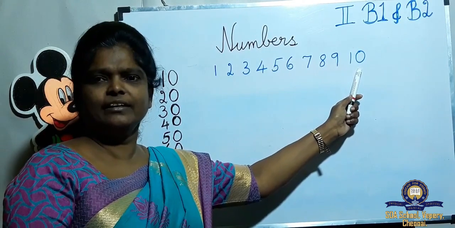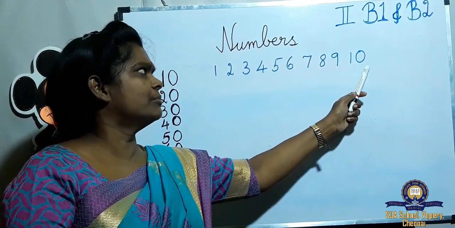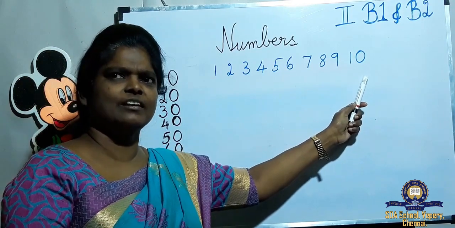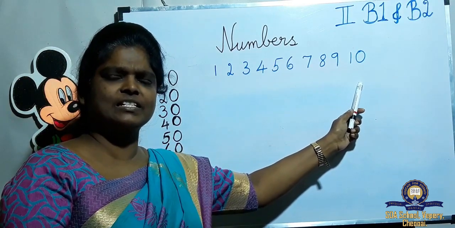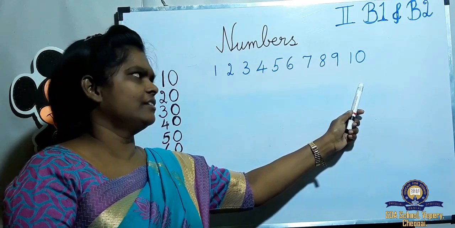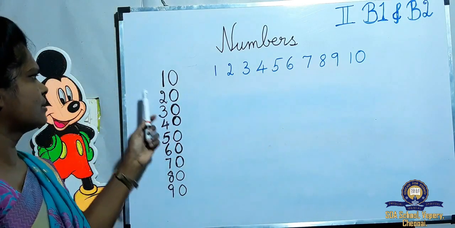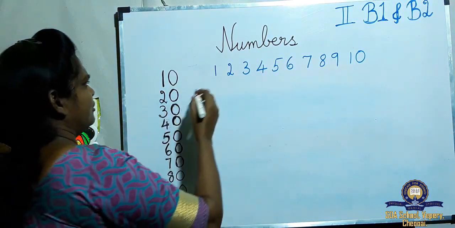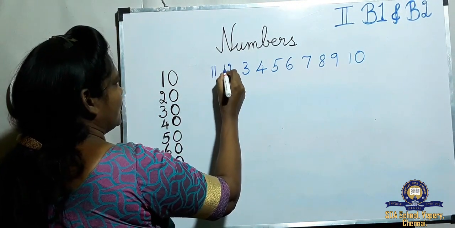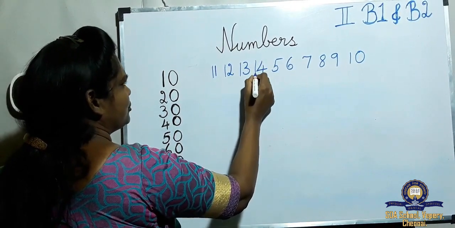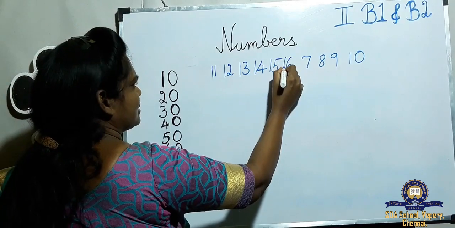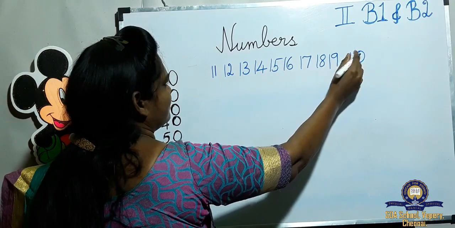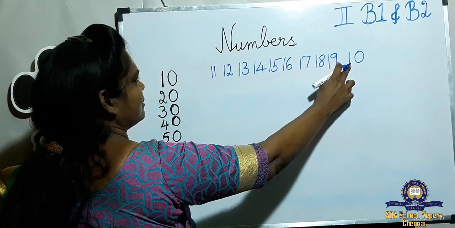When you come to 10, it has 2 digits, 1 and 0. So this is what we call 2-digit numbers. 2-digit numbers start from 10. You see here, 10. After 10, what will come? 11, 12, 13, 14, 15, 16, 17, 18, 19. What number will come next?